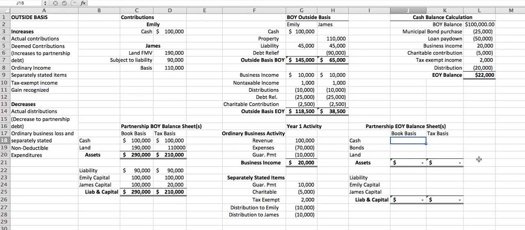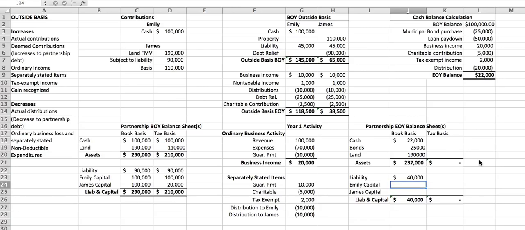So let's look at the partnership books for book purposes at the end of the year. We know their cash balance is going to be $22,000. They now own $25,000 worth of bonds. They still have the land at $190,000 because land does not depreciate. The liability, on the other hand, was $50,000 of that was paid off, so now they have a liability of $40,000.